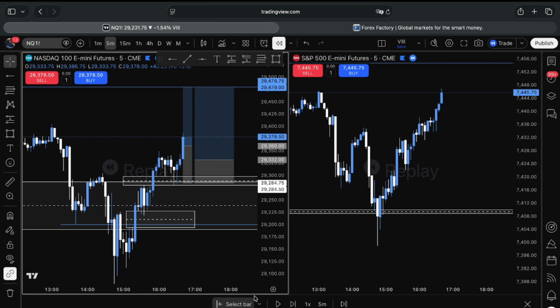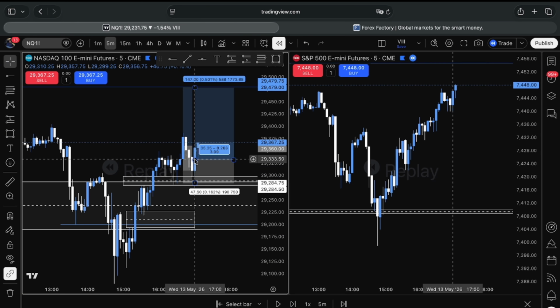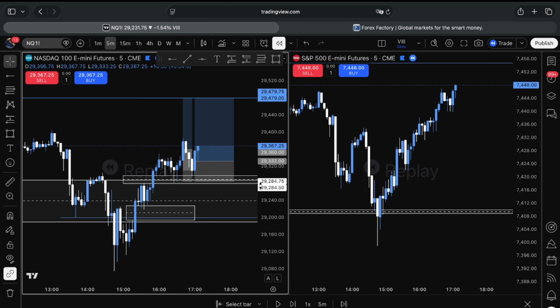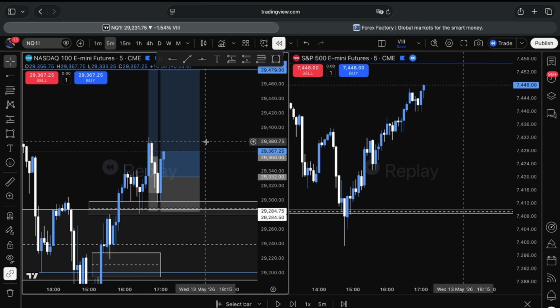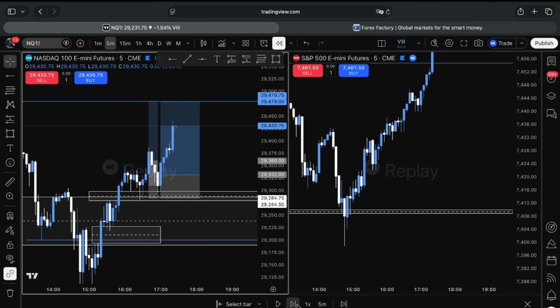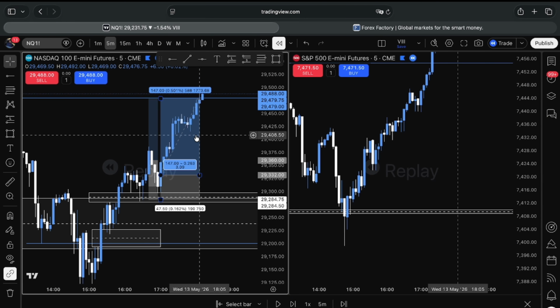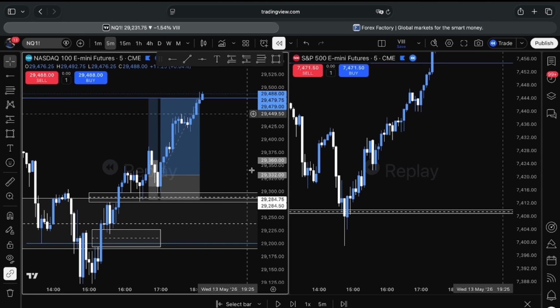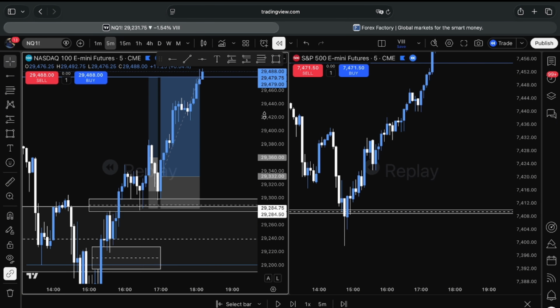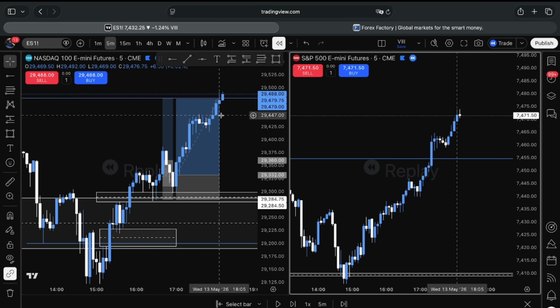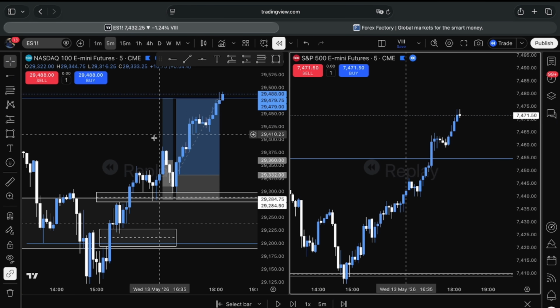So once we got this retracement, I entered right here again, and I'm actually risking $250 on this trade. So I entered basically with 1 more micro here. And then we hit all-time highs, which left my account balance on 50,490, I think it was. This trade made me $500, but taking away that $40 loss, you know. And these were the only 2 trades I took today. Well, I'm going to count these 2 as the same trade.